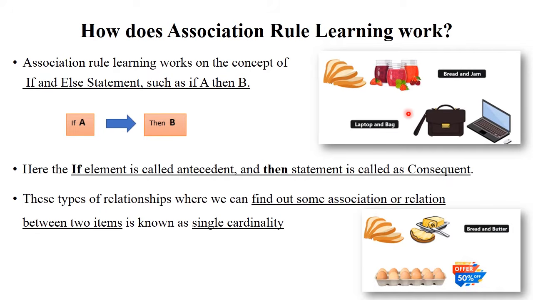Another example: if a particular customer buys bread, then they also buy jam, right? So all these things are put together, and this is called association rules.